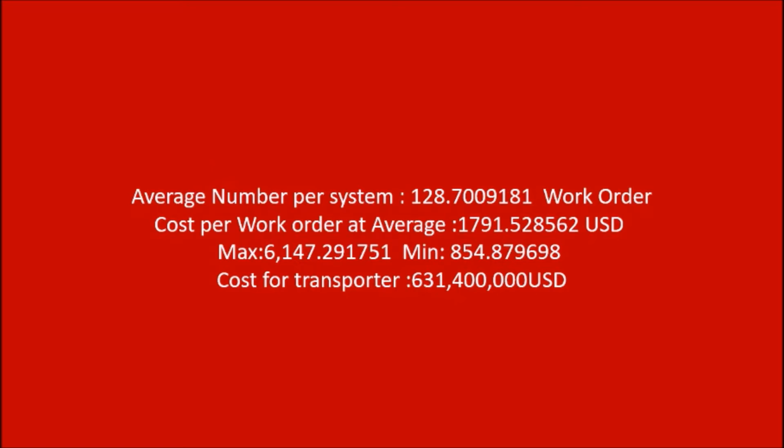This is about the work order and the transportation. We can see that the cost per work order becomes 1,800, which is larger than the first scenario, and the cost of transport also becomes about 600 million, which is the worst.